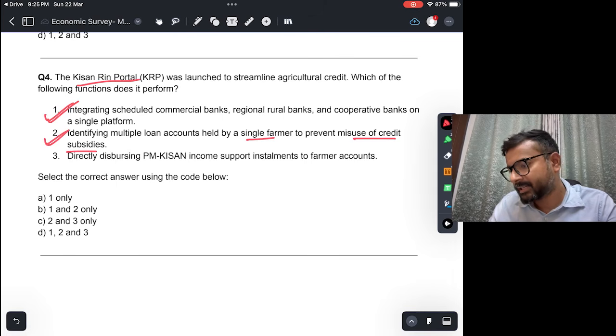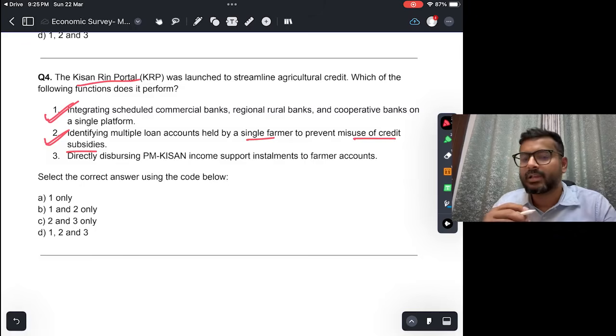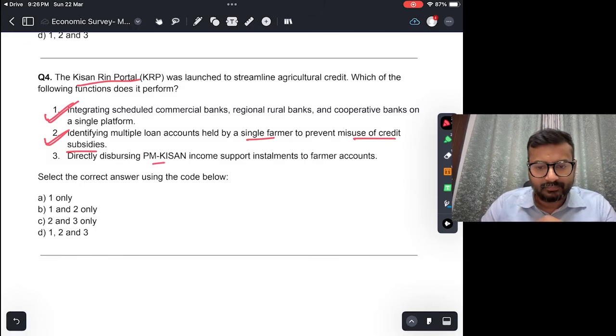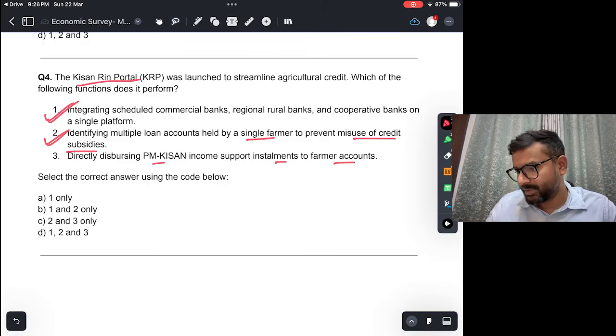And third is directly disbursing PM Kisan income support installment to farmers' accounts. This is not true. उसका एक separate mechanism, direct benefit transfer has a separate mechanism, and the Kisan Rin portal is not used for that. Okay. So the answer would be B, 1 and 2.